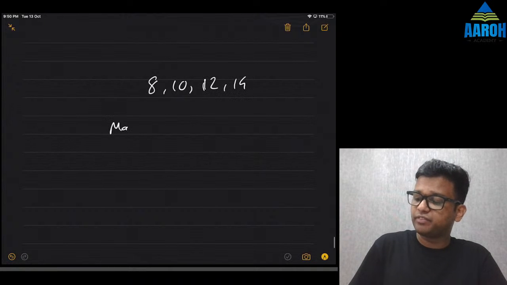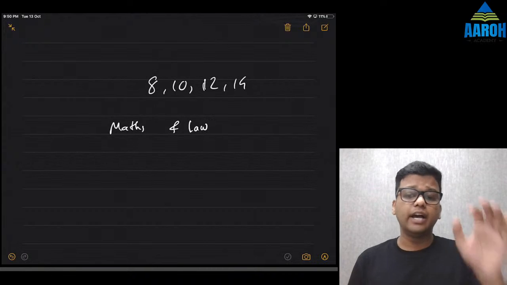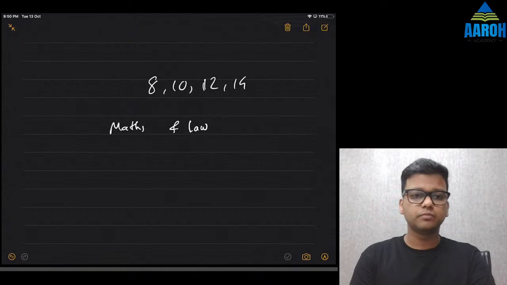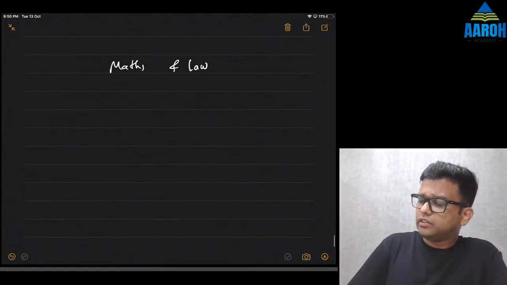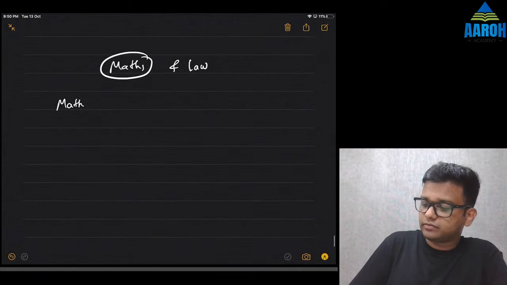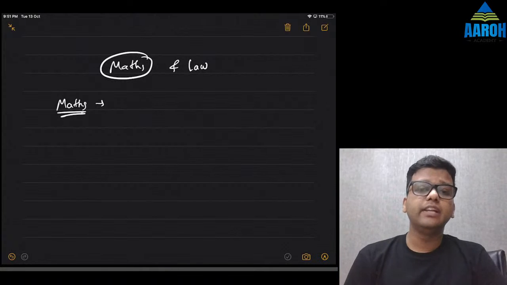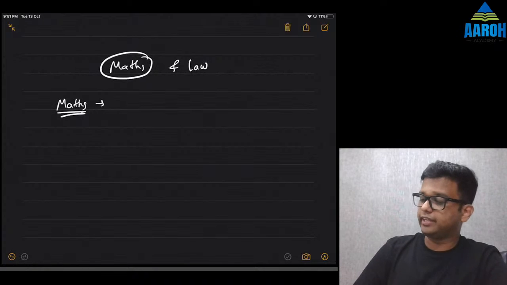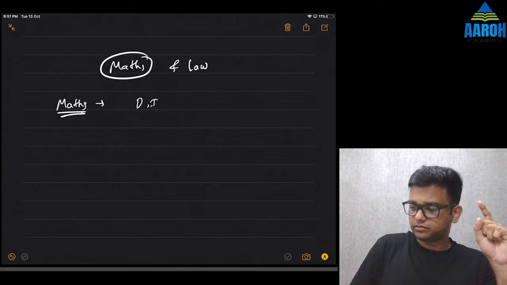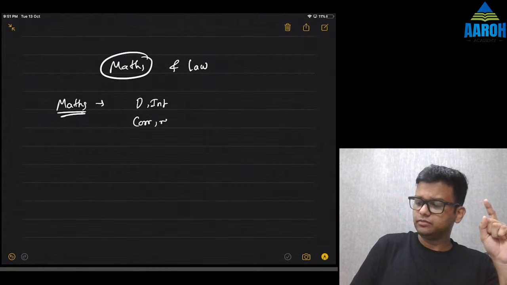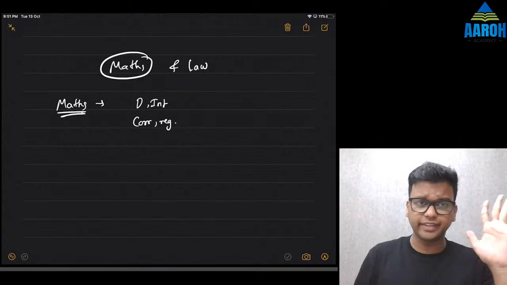Especially let's talk about how to prepare for maths and law, because those are the two subjects where I feel generally students have issues. Fine. Okay. First of all, let's talk about maths. Generally, maths में students leave some chapters, especially derivatives, integration, correlation, regression. I don't know why, but many students leave these chapters because they feel they are difficult.